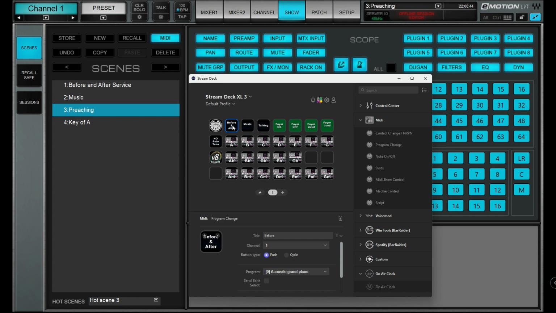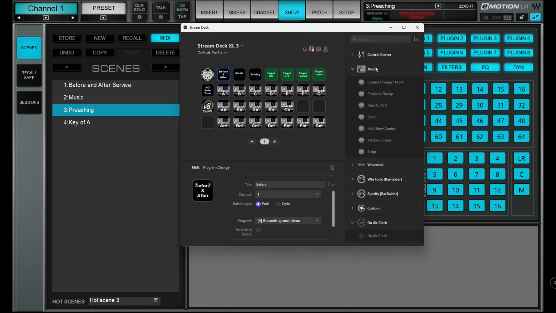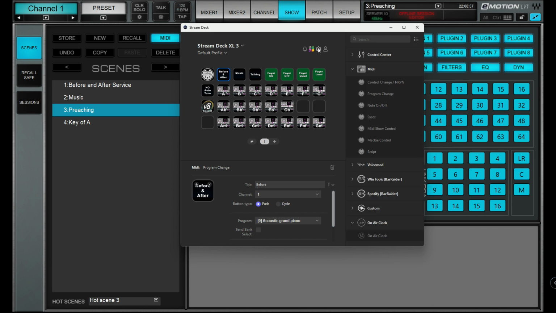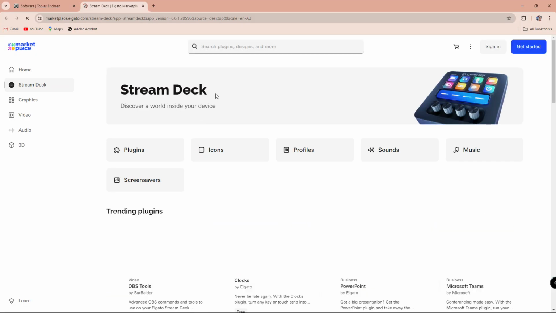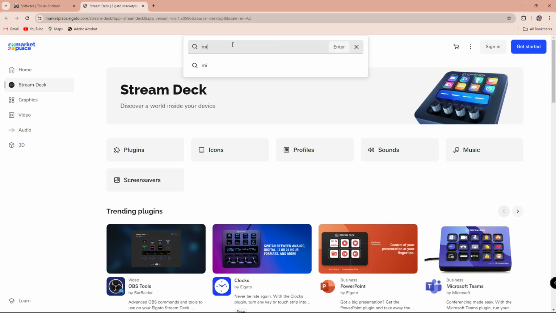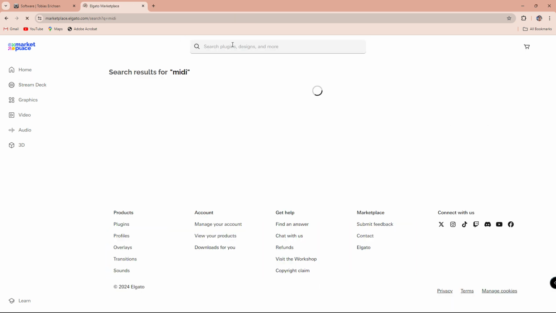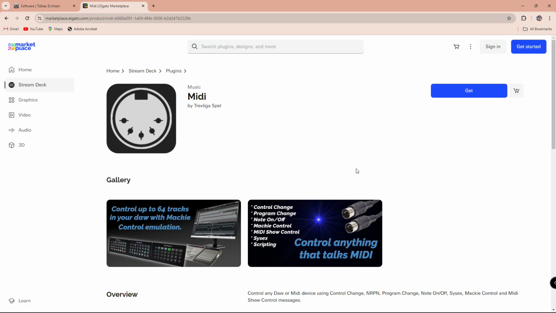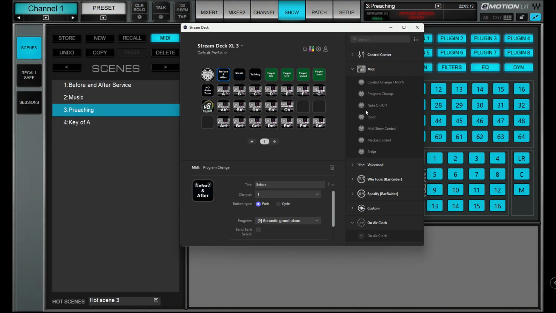To set this up, I have a MIDI pack downloaded from the store, from Stream Deck. So that will be Elgato Marketplace. And you can search for plugins. And that looks like the one right there. So I want to get that and install that, and then you'll have access to these.